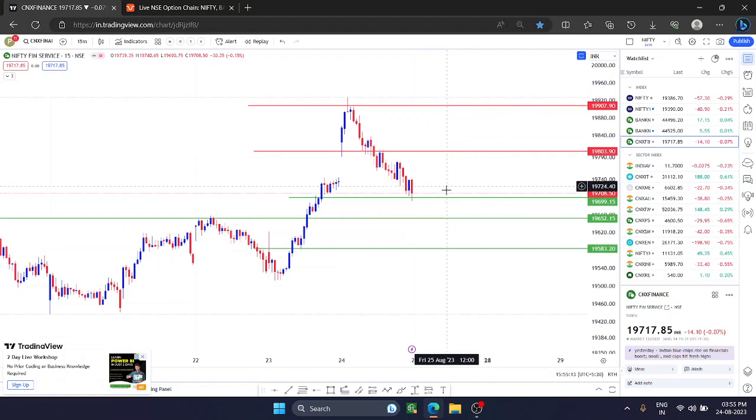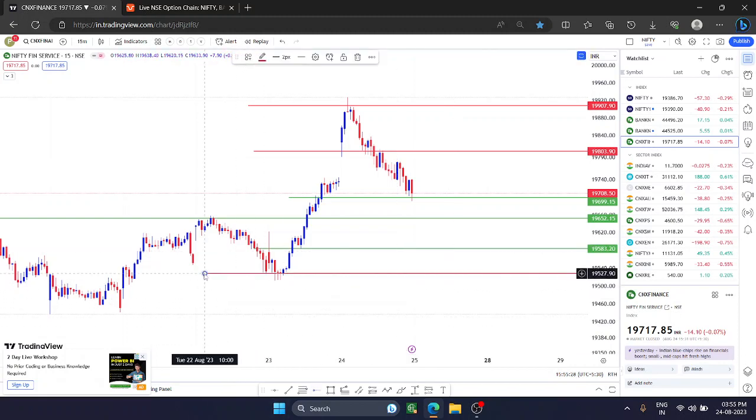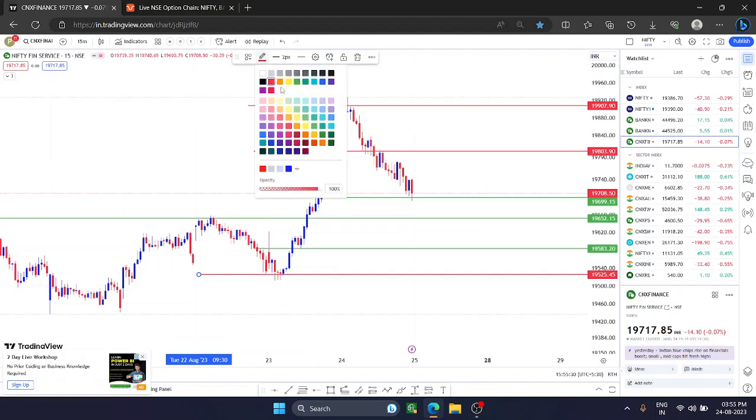Similarly, below 19,699 you can plan for selling. Your stop loss will be around 720, 715 will be the stop loss, and you can plan for selling towards 583. And below that, all the important levels I have mentioned here.